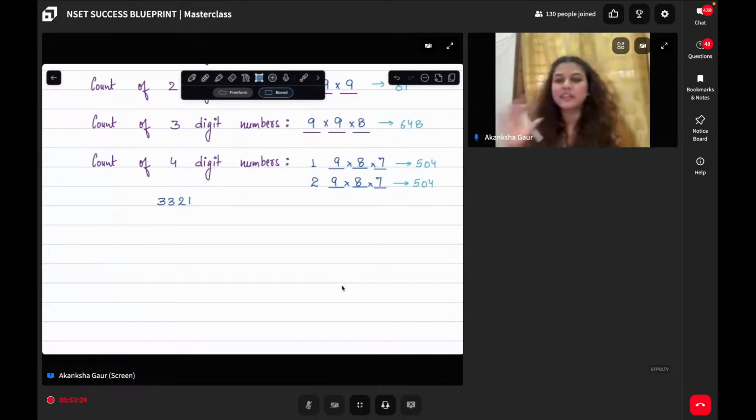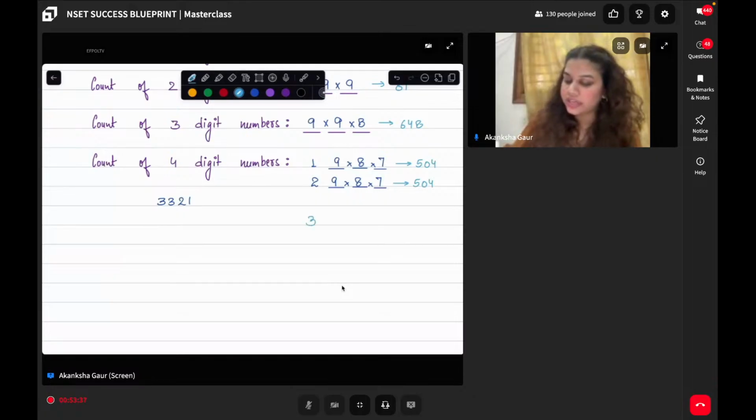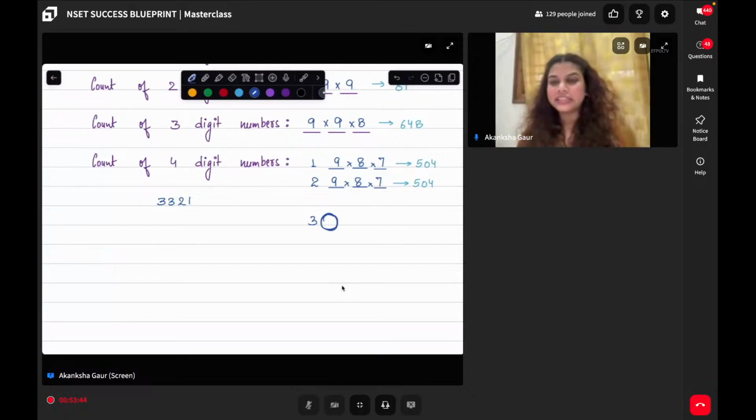Can I say when I was using the logic for 2 value, same thing will be repeated here also. So all these cases have been utilized. What is the next case? Can I say if I put the value of 3 as fixed, I will have to fix the second position also, otherwise I will get a lot of issues. So let us see, if I fix the first position as 3, what can be the possible second position to keep the values lesser? Can I say I can make it 3, 0, and then I can fill any value over here?